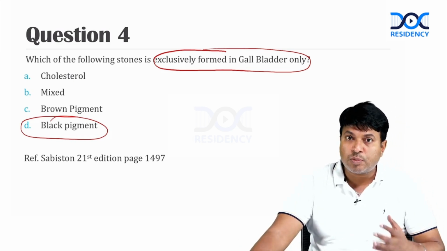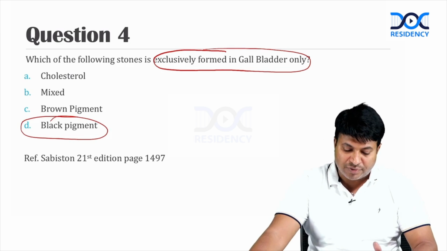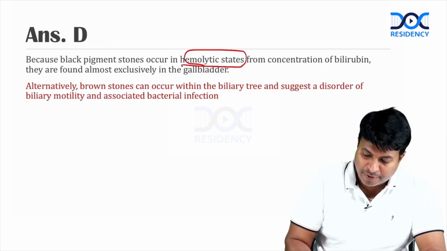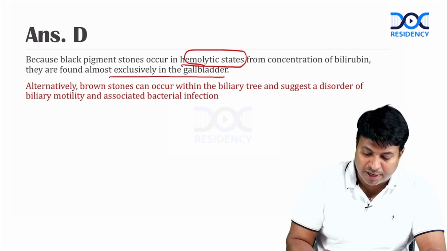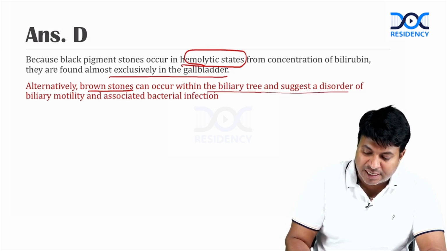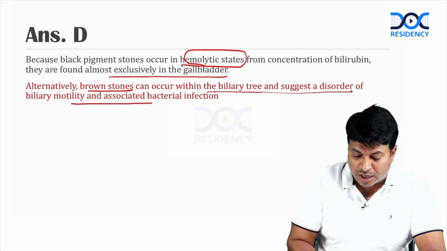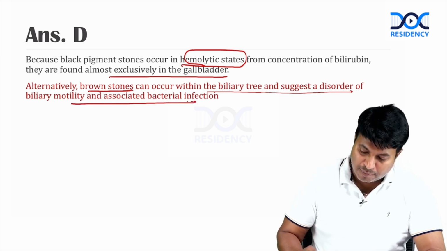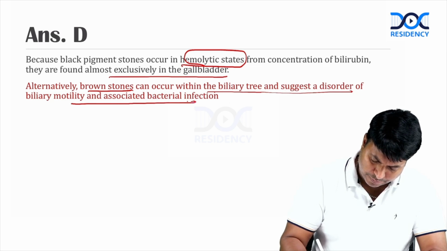So cholesterol stones and brown stones can form in the bile duct also. This is a very important point because black stones occur in hemolytic states. They are found exclusively in the gallbladder, whereas brown stones can occur within the biliary tree and suggest a disorder of biliary motility associated with bacterial infection. So let us discuss about the gallstones now.